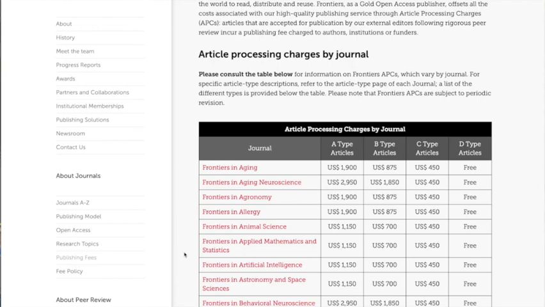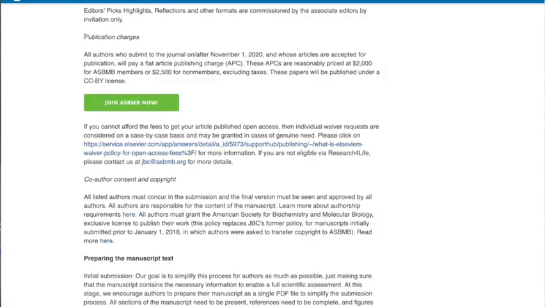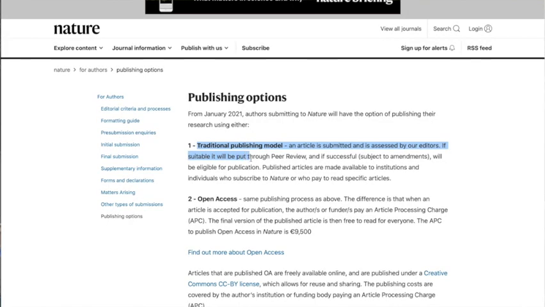Some journals cost money to publish in, so open access journals have a publication fee, and for some journals it's very expensive, $5,000, $6,000, even more dollars for some of these journals. But some society journals, it's free for the authors to publish. So think about how much of a budget you have. Is it 0? Is it 5,000? Is it 10,000? Or is it somewhere in between? So that's an important consideration.